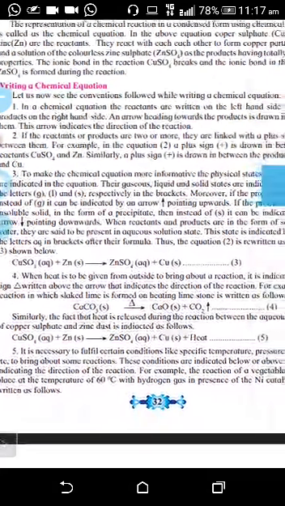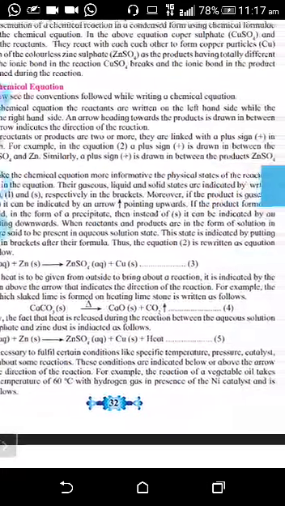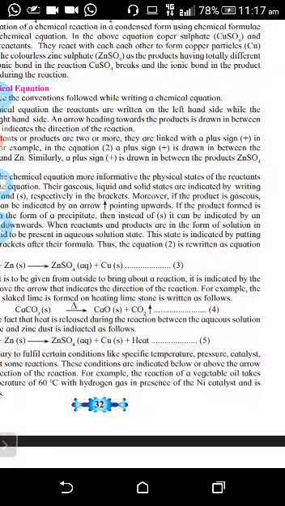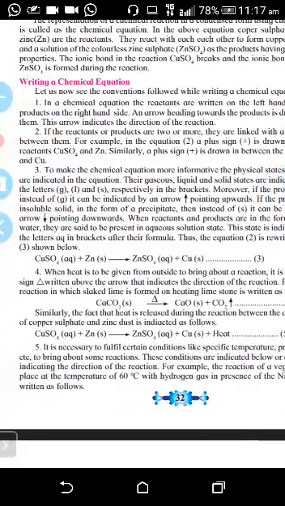To make the chemical equations more informative, the physical states of the reactants are indicated in the equation. So you have to write whether it is in aqueous, solid or liquid form, with a small letter in brackets. If a gas is there, then an arrow going up indicates it. Now, carbon dioxide: when you write CO2, you show the arrow going up.